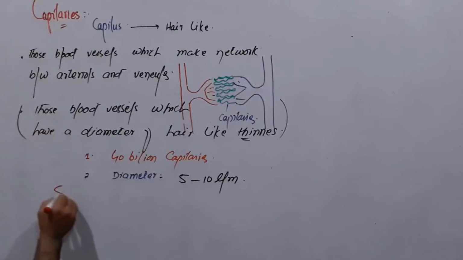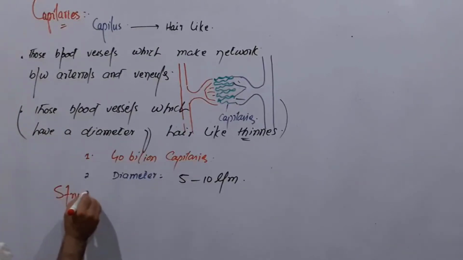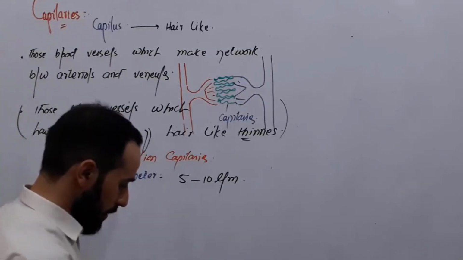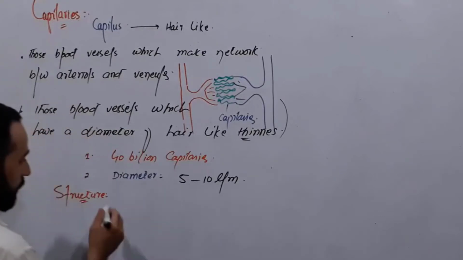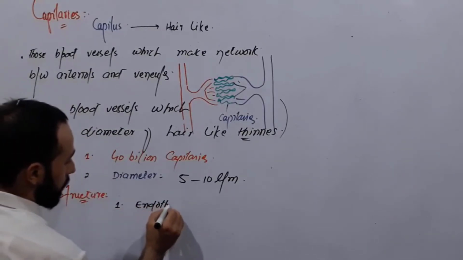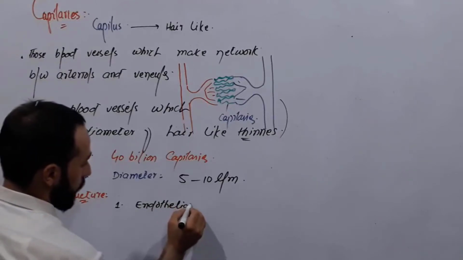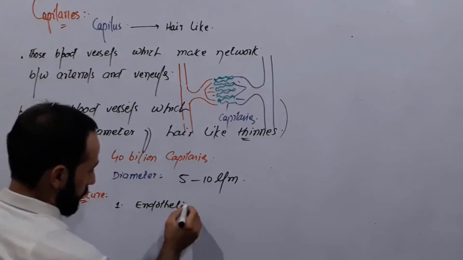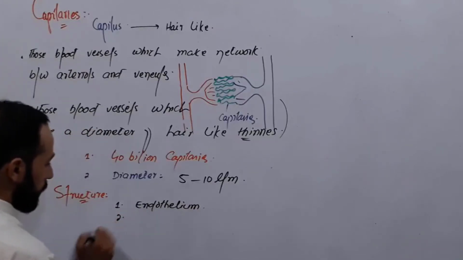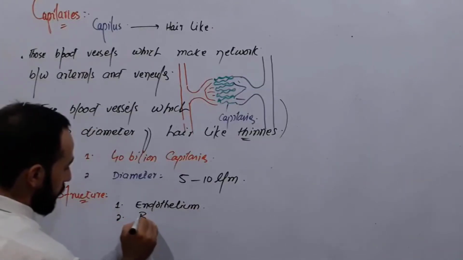Now let's move towards the structure of capillaries. If we draw a capillary here, what will be the parts of a capillary? First of all, we have endothelium. Let me write, then I will draw the diagram. First of all, there is endothelium, right? Endothelial cells. Then beneath the endothelium there is the basement membrane.